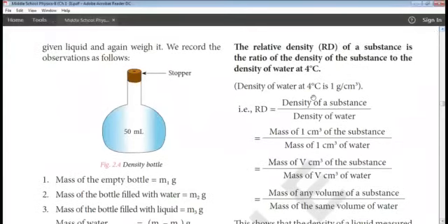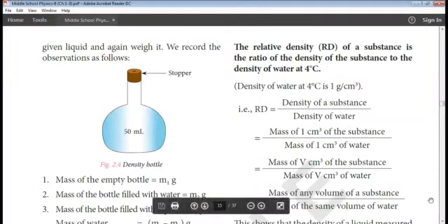Listen here. Density of water at 4 degrees Celsius is always equal to 1 gram per cm cube. Here, the relative density is nothing but the ratio of density of substance to the density of water at 4 degrees Celsius. Now to measure this density of substance, we will take mass of 1 centimeter cube of that substance, and we will take mass of 1 centimeter cube of water.